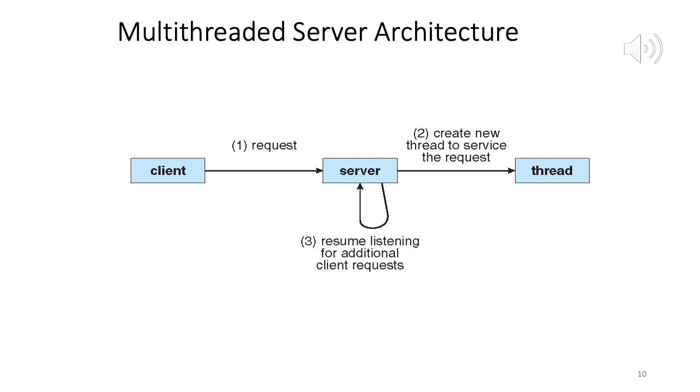And of course it's multi-threaded, which means once a server creates a new thread to service one particular client request, and the servicing of that request starts, it can immediately resume listening for additional client requests. So it's a multi-threaded web server. While processing for a request is going on, it can listen to additional requests. So of course, if you have 1,000 requests per minute and you don't have multi-programming, your response times will be extremely high, because you process only one request at a time.